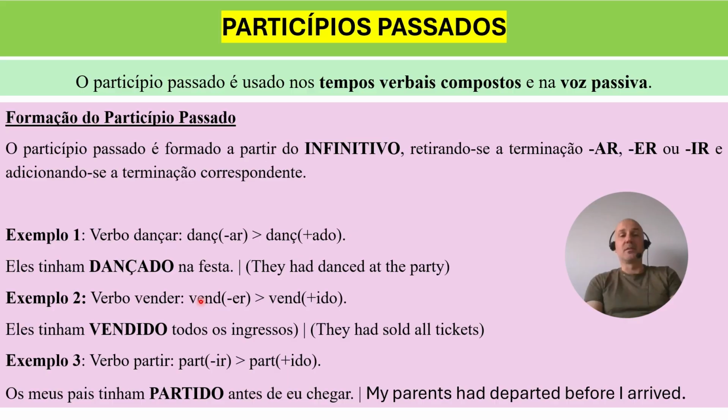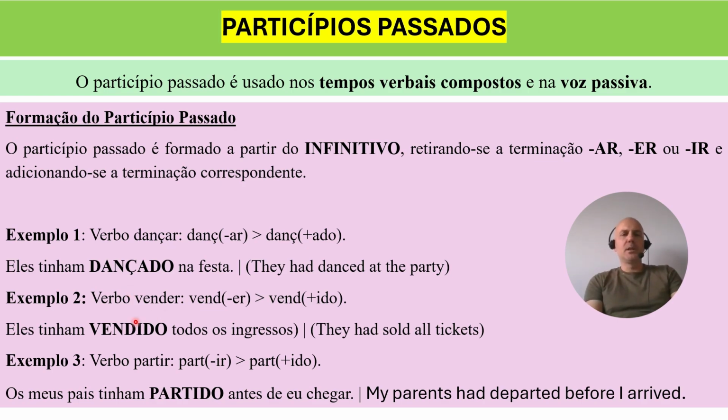So we can translate this. So eles tinham dançado na festa. The translation is they had danced at the party. But tinham dançado, it's something that you will learn when and how to use on level B1. So in the meantime, just translate, go with the flow, and don't worry too much, okay?